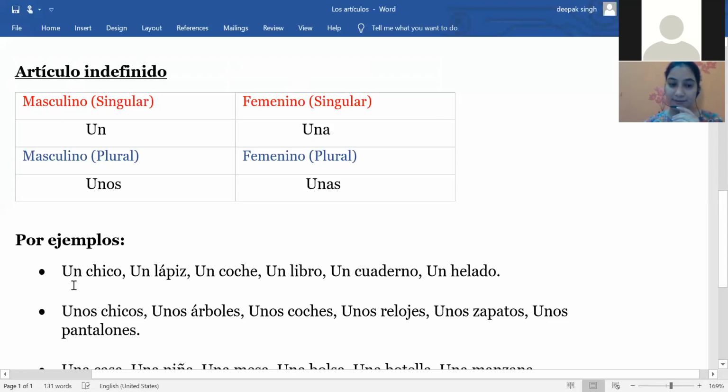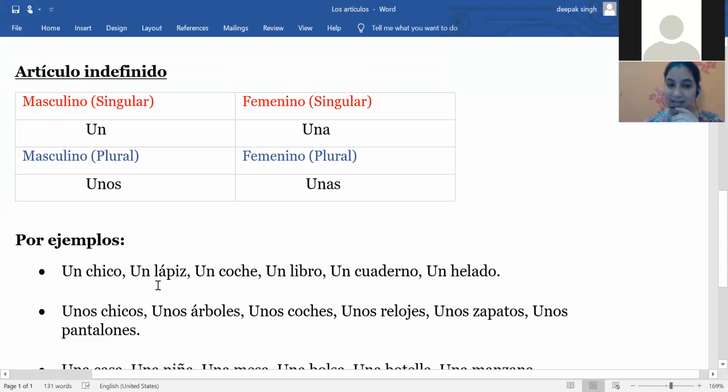The first example is un chico. Un chico means a boy. After that, I'm using un lápiz. Un lápiz means a pencil.